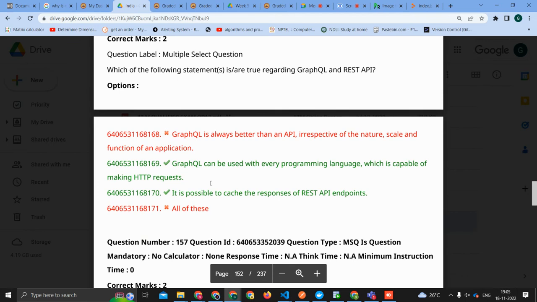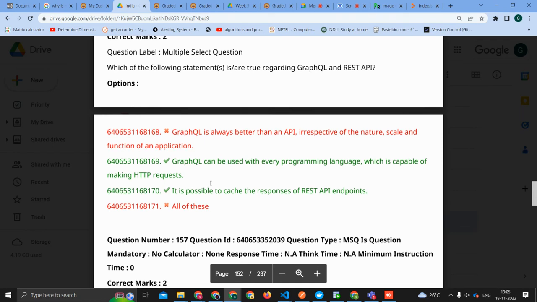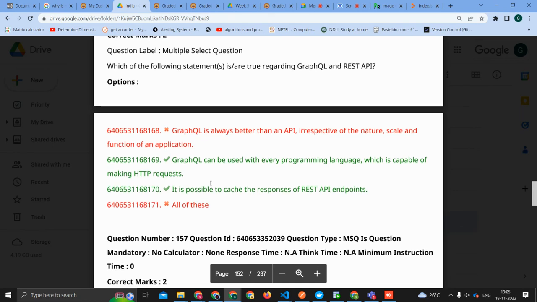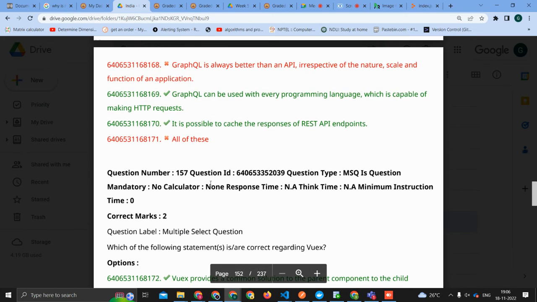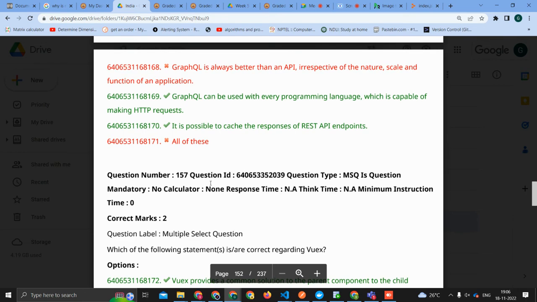GraphQL can be used with every programming language. That is true, as we saw. It can work with any programming language. It is possible to cache the responses of REST API endpoints. Yeah, that's right. Correct. And the rest of these are obviously not correct. Good. Any questions there?